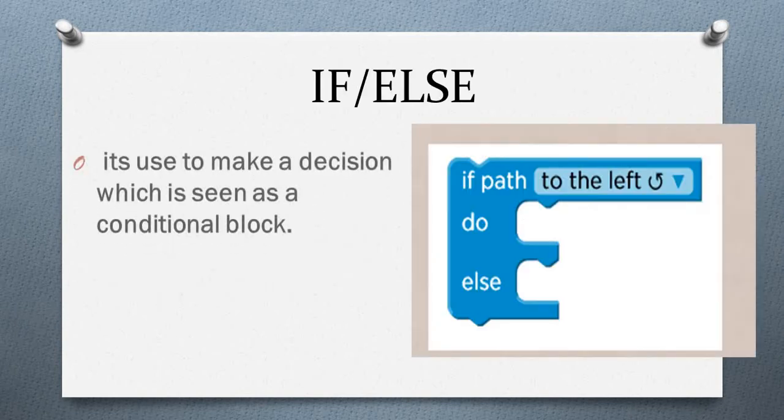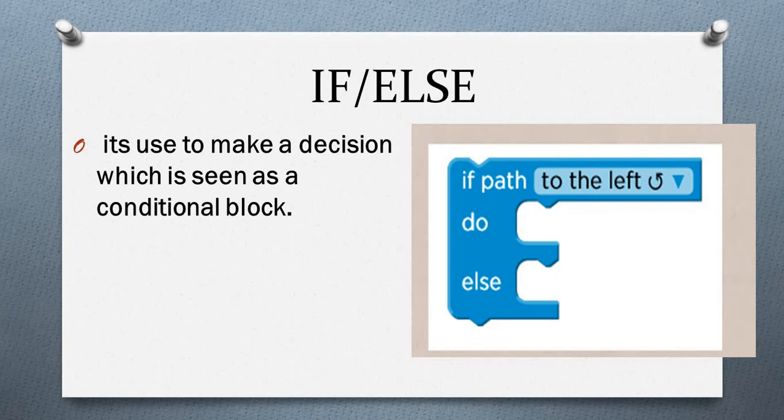We also have the if-else command, or the if-else statement. The if-else is used to make a decision, which is seen as a conditional block. Now, the if-else is one of the major conditional blocks in Scratch. It gives a command while doing another.